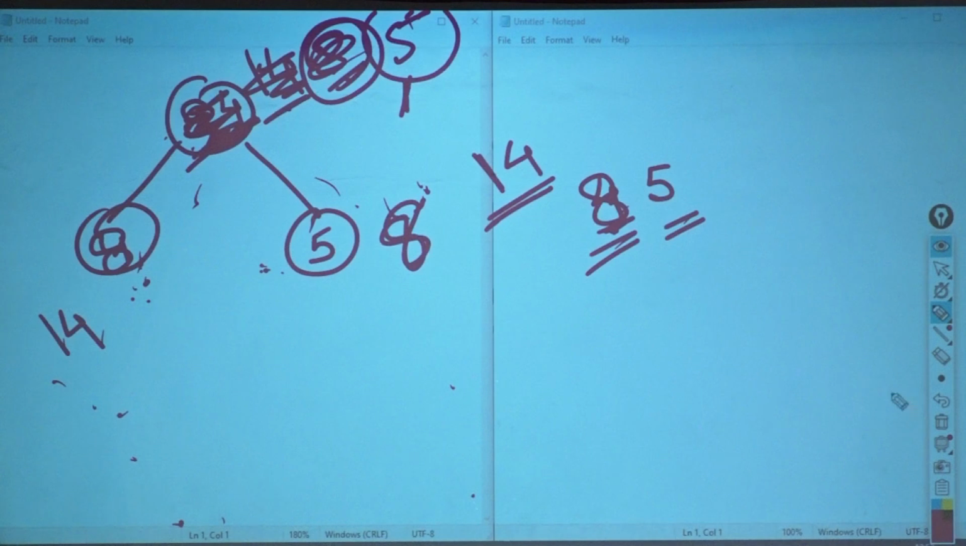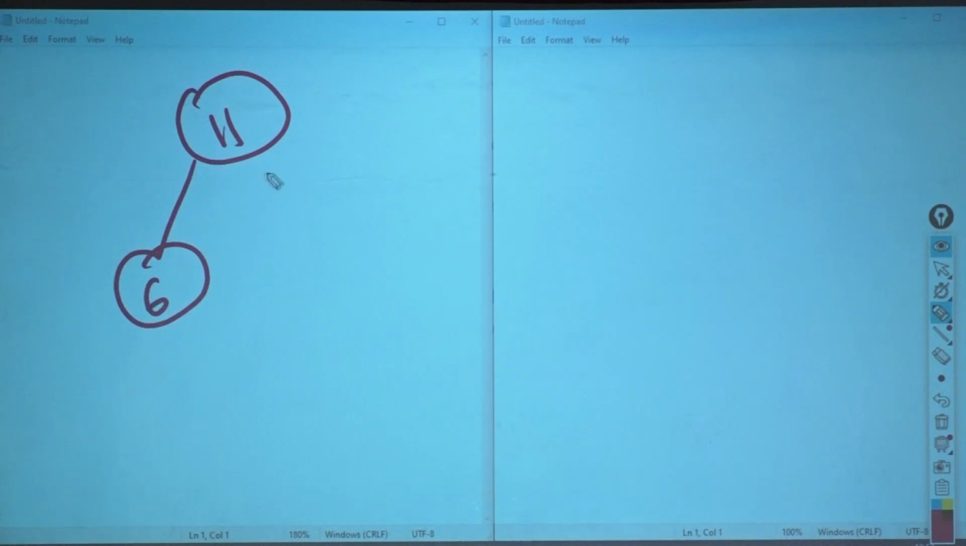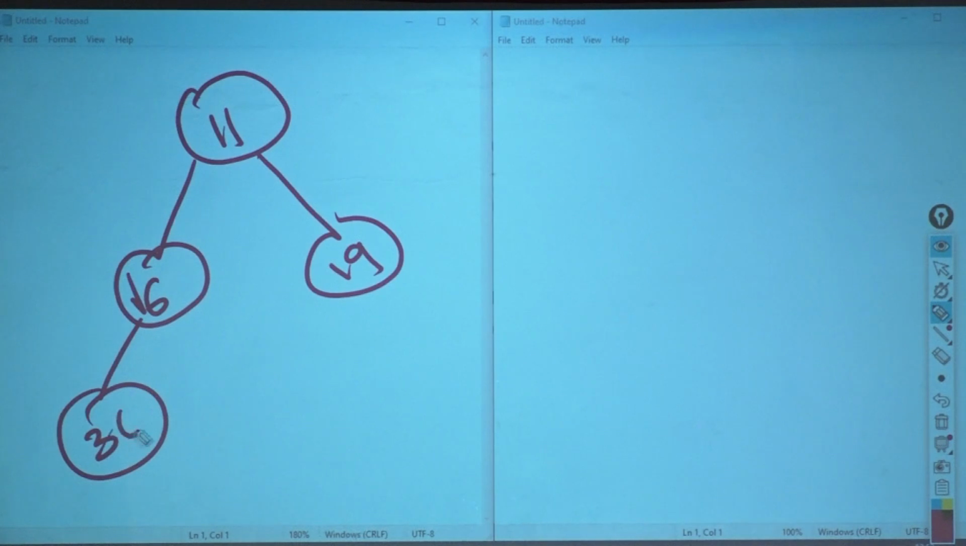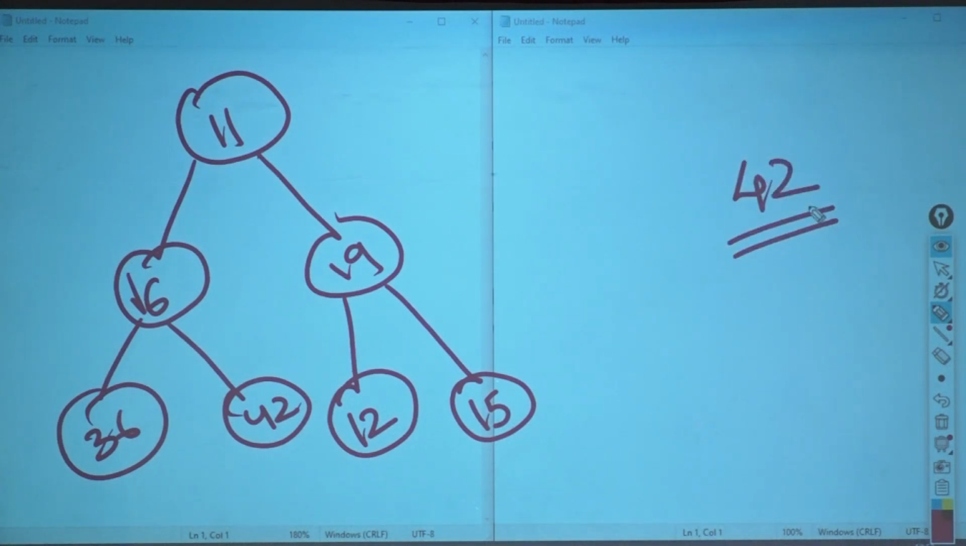Okay. So now I want to give you one exercise. 11, 16, 19, 36, 42, 12, 15. Delete 42. Tell me what will happen.